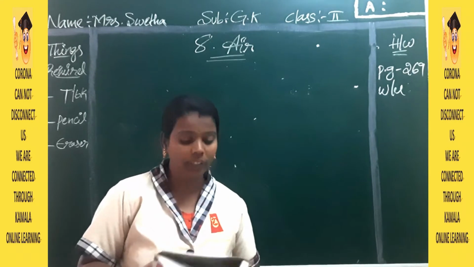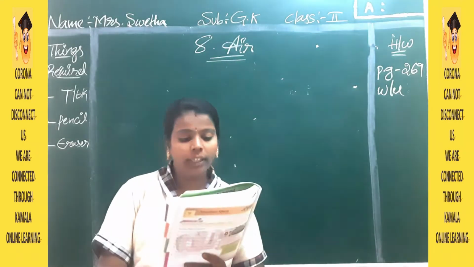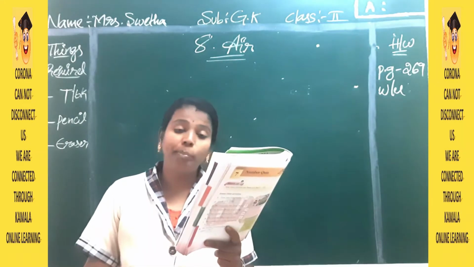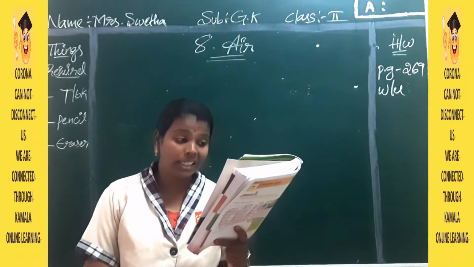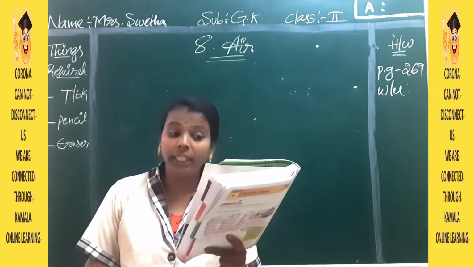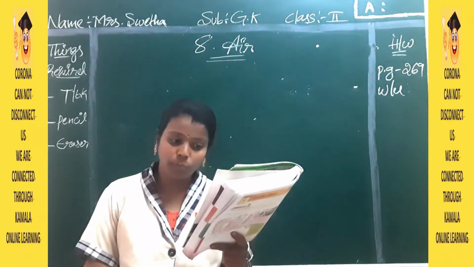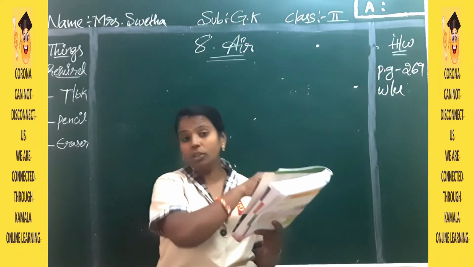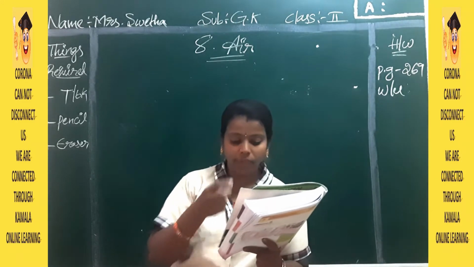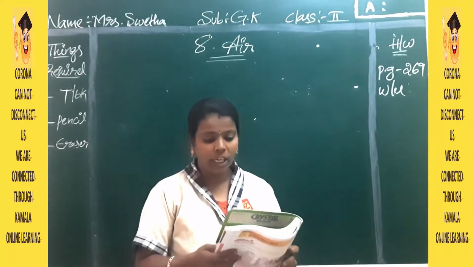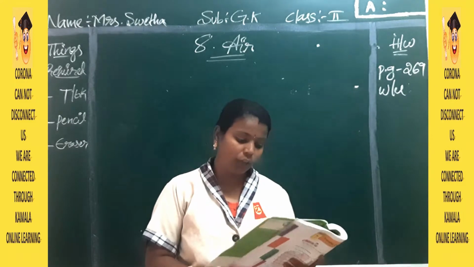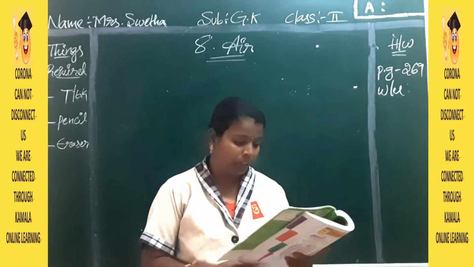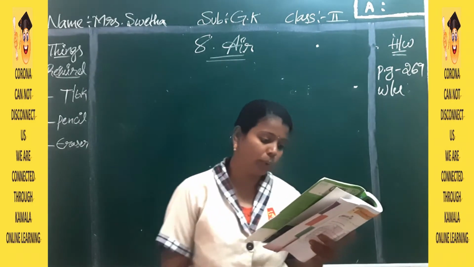See, here they have given a clue box. What are the hints you have in that? Smell, wind, gases, weight, breathe, see, atmosphere, shade. These are the hints they have given, and after that they have given a few fill in the blanks. You have to read the blank and fill it with the correct option.